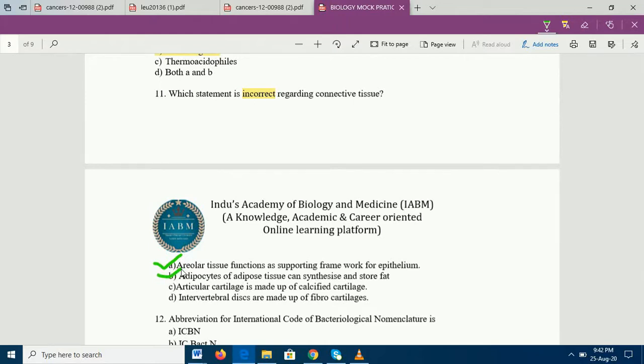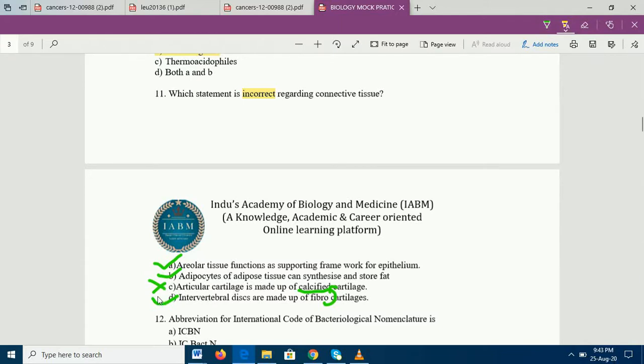Articular cartilage is made up of calcified cartilage. No, this is a wrong statement, because articular cartilage is not made up of calcified cartilage. It is made up of fibrocartilage. This is the wrong statement here, and this one should come here: articular cartilage is made up of fibrocartilages. Okay, intervertebral discs are made up of fibrocartilages. Yes, intervertebral discs are made up of fibrocartilages. This is also correct. So what was asked here? Incorrect statement. The incorrect statement is only C.